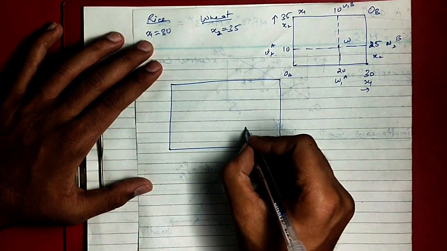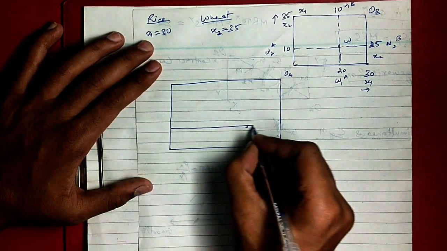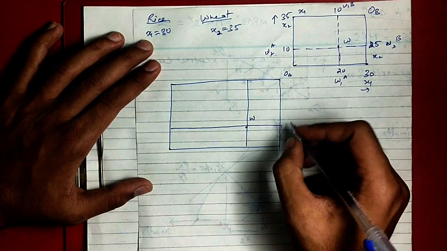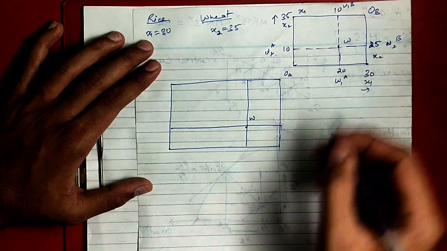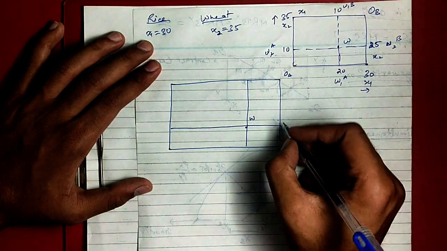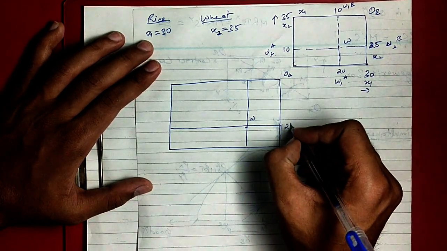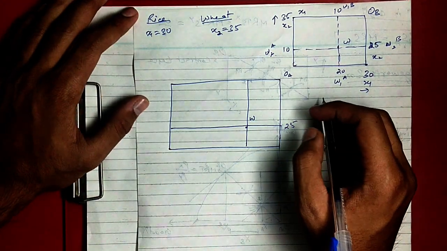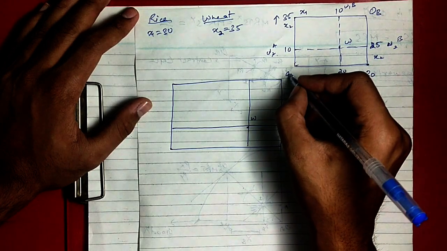Okay, so we marked our endowment here. I could have just shown you in this one also, but it was small. It would become messy, so I am taking the other one. Okay, so I'm not marking much now. I'm just marking the basics.